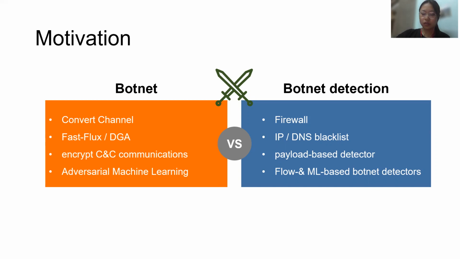One direct way to bypass the machine learning-based botnet detector is using machine learning's vulnerabilities to attack the machine learning detector, that is, adversarial machine learning.